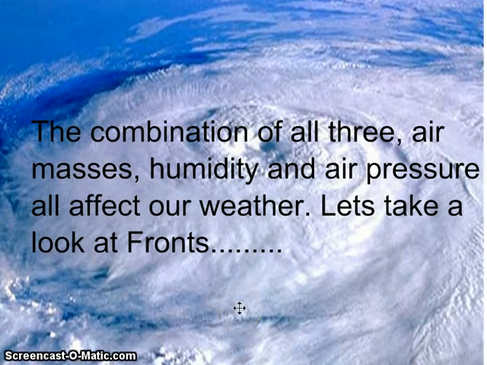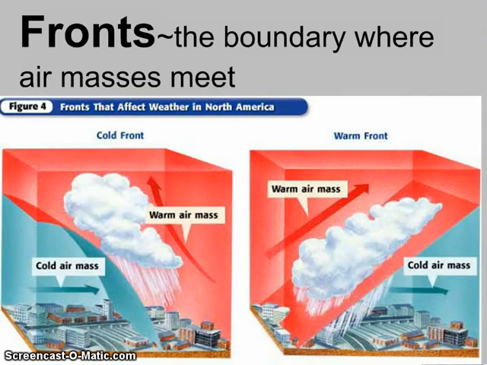It's the combination of all of these things together, air masses, humidity, and air pressure, that actually create things like our weather. So let's look at how weather forms. Weather happens in the formation of fronts. Please define front on your note-taking sheet. Notice that a front is really where two different types of air masses meet. So you could have a cooler air mass meeting a warm air mass. Now, whatever air mass is the one coming in, the direction in which it is moving, that's what names the actual front itself.